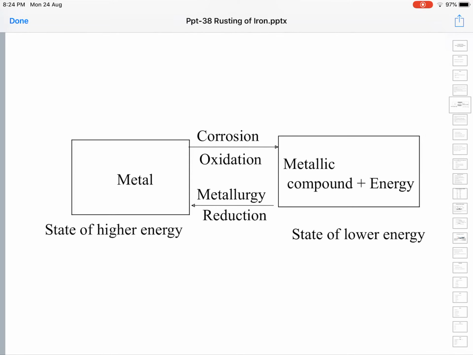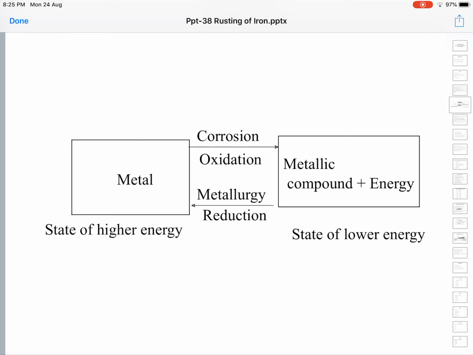During corrosion, the metal is undergoing oxidation. It is losing electrons, and the process of loss of electrons we defined as oxidation. This process of metals undergoing oxidation and turning into metallic compounds is called corrosion.